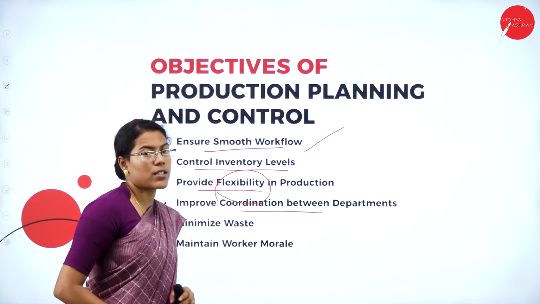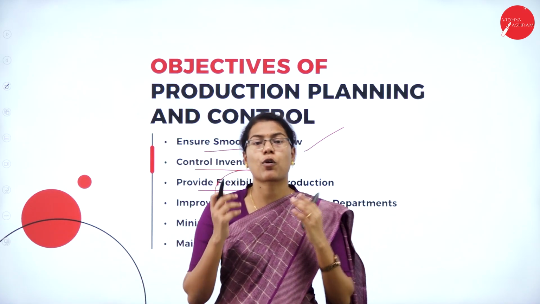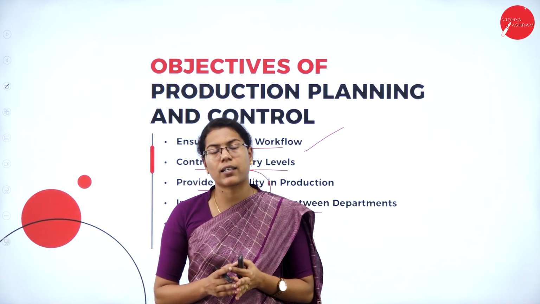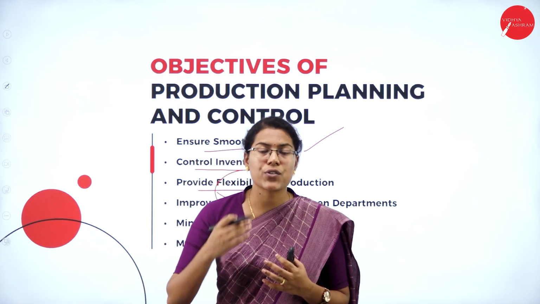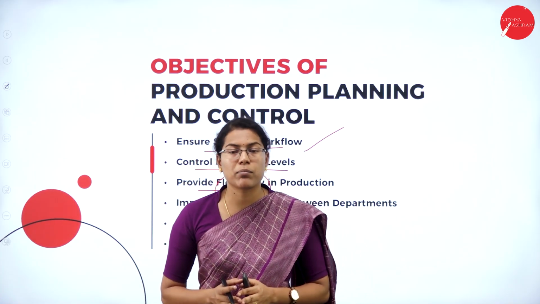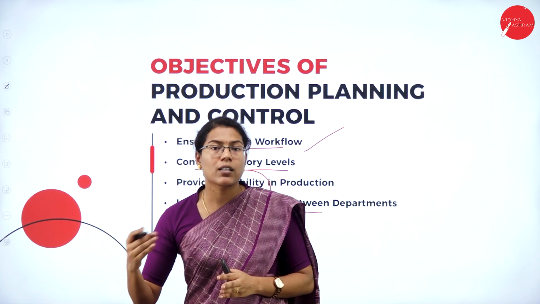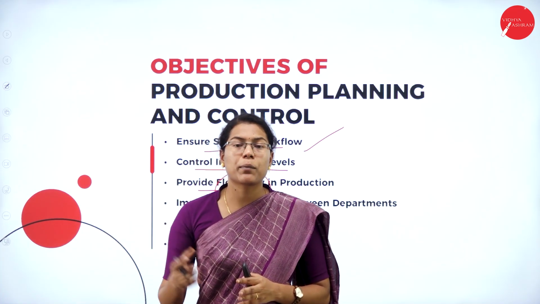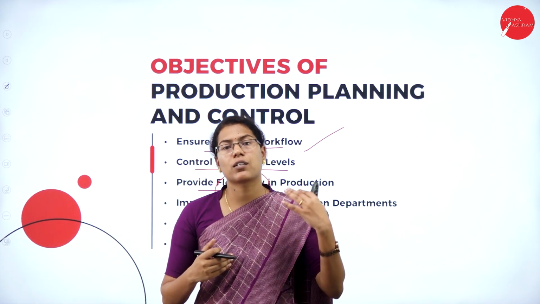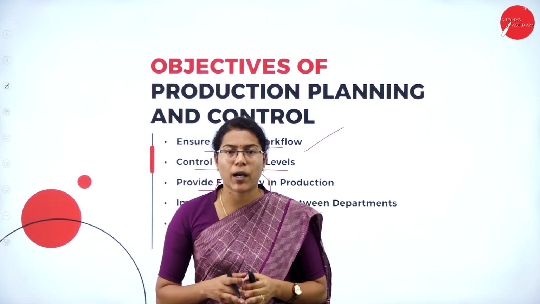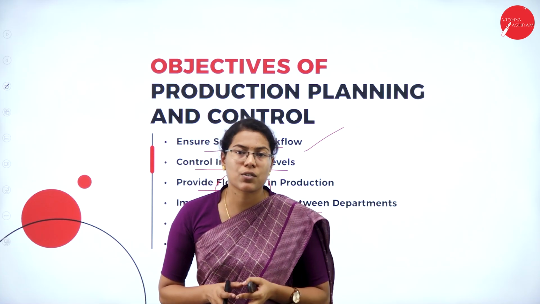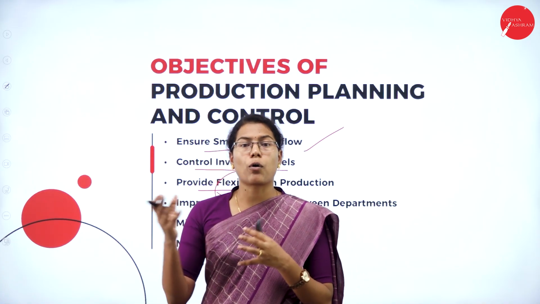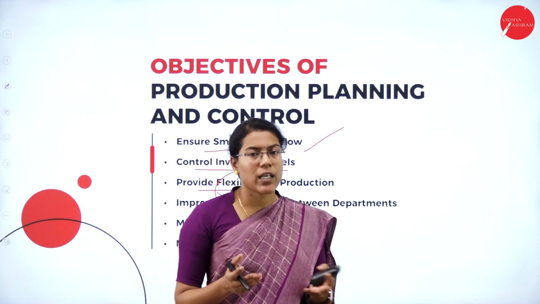between departments. So if the production unit has proper planning and controlling techniques that can be used, it helps them to have proper coordination and communication with the sales department regarding what might be the estimates or what might be the demand, or it will have coordination and communication with the finance department, like what is the amount that is needed for this production process to happen, or sometimes the raw material procurement department, etc.